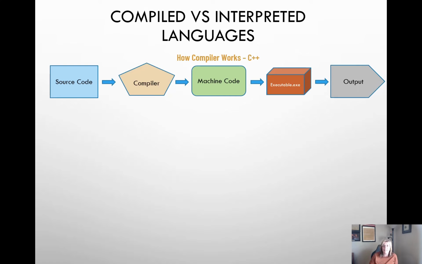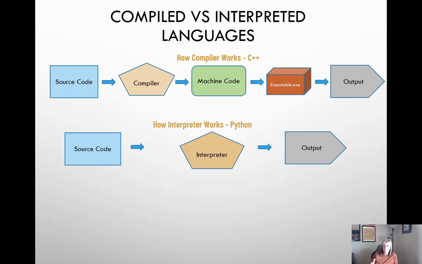An interpreted language, such as Python, and other languages like HTML and JavaScript, are all interpreted languages. They process one instruction at a time. Instead of compiling or translating the entire program, it interprets one single line of code at a time. It executes the program by loading and translating the instructions on the fly, and it runs the source code every single time the program is executed.